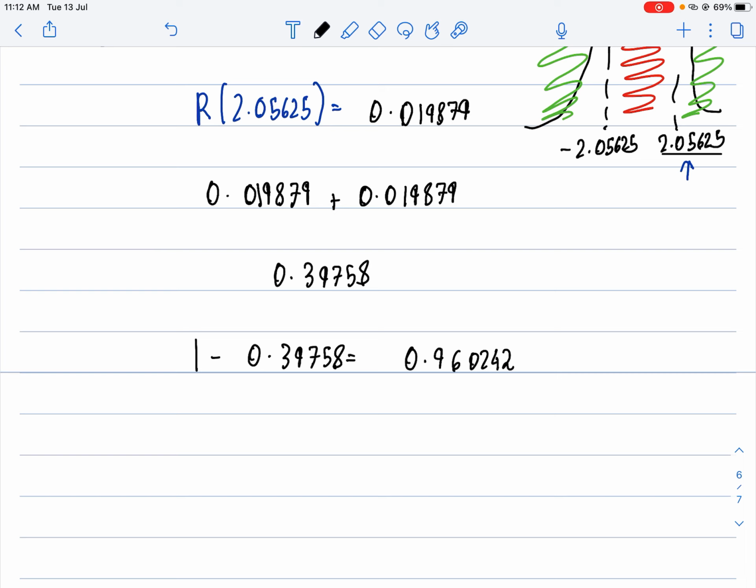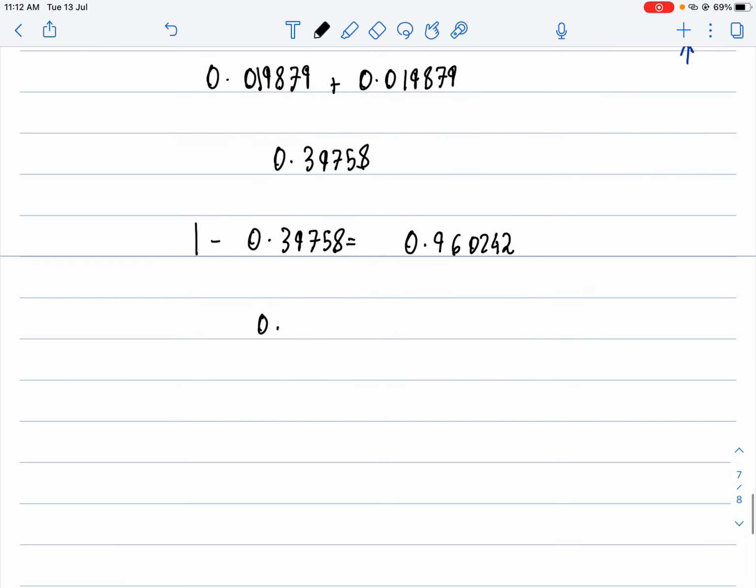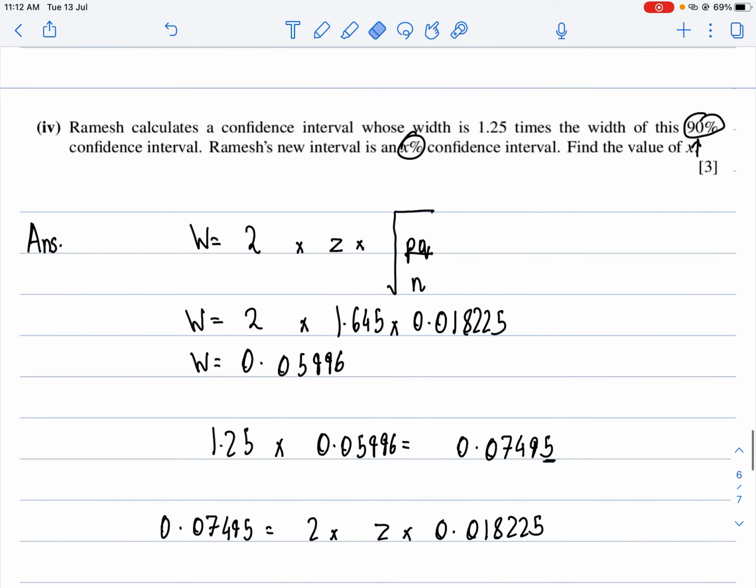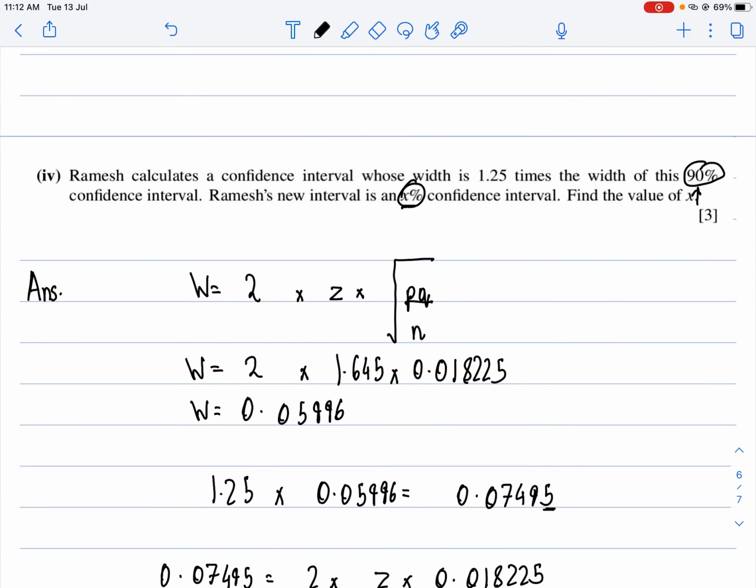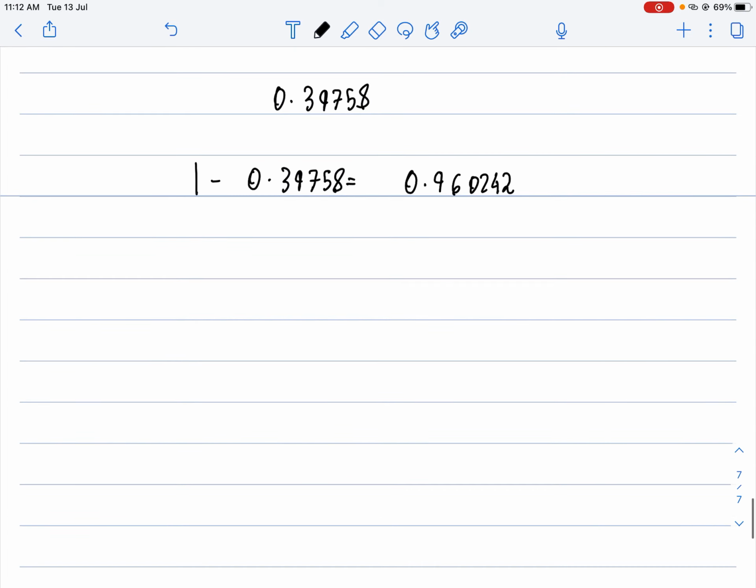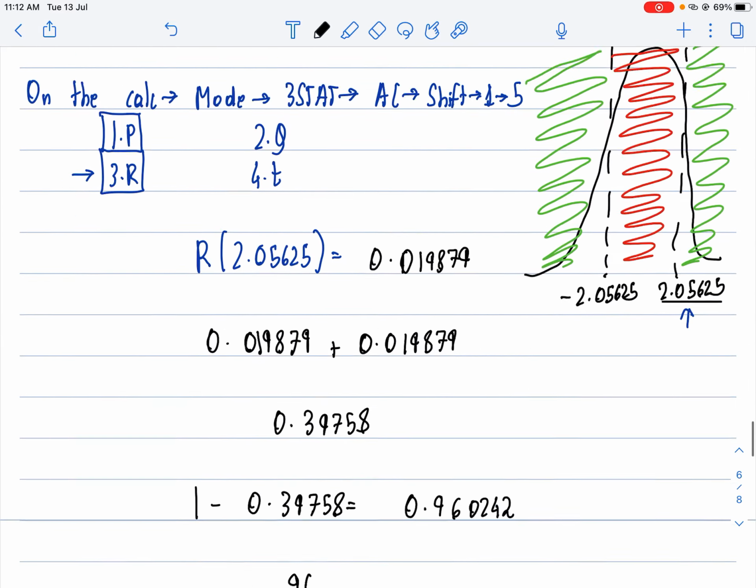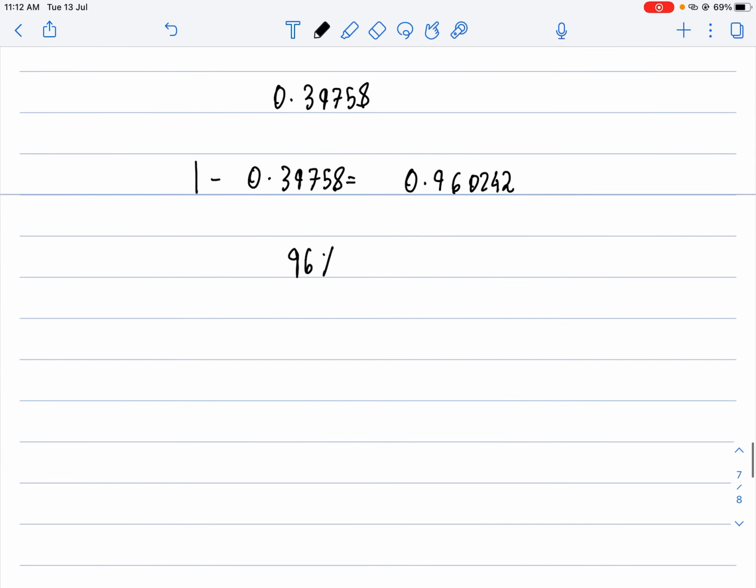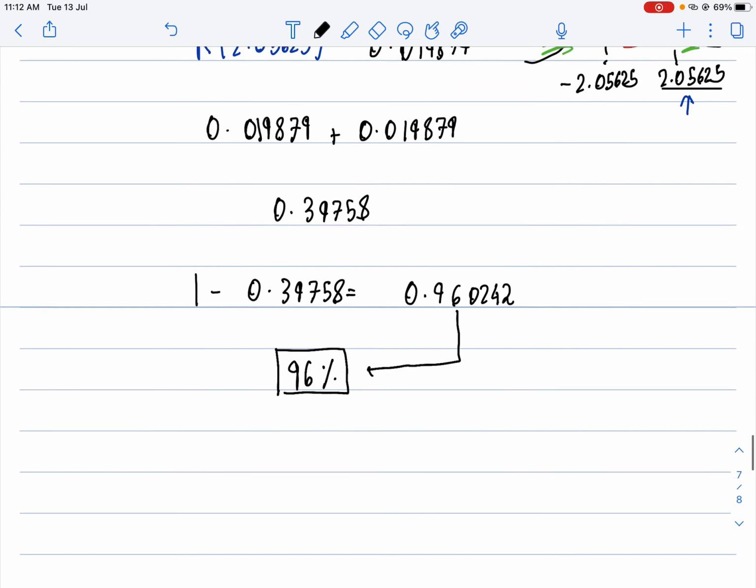So now when I do this, I get my answer as 0.960242. Now I know this needs to be written in percentage form, because it's X%. So when I multiply this by 100, I get my answer as 96.02, but you can just write it as 96%, correct. So this is basically the final answer. Basically from here to here, I just multiplied by 100. So yeah, this was a very good question.